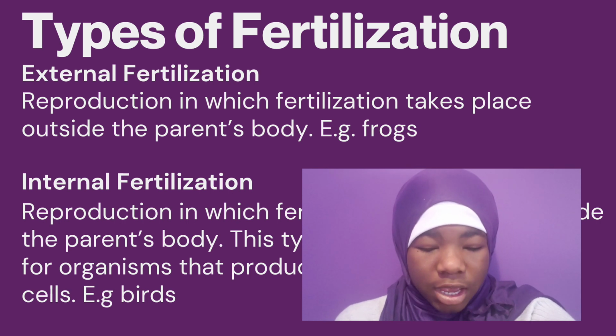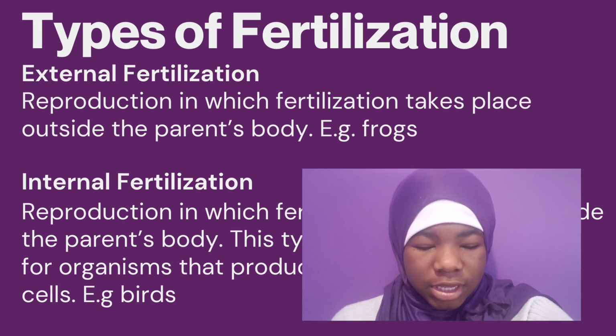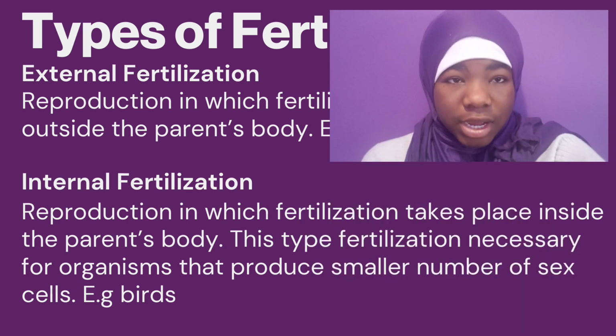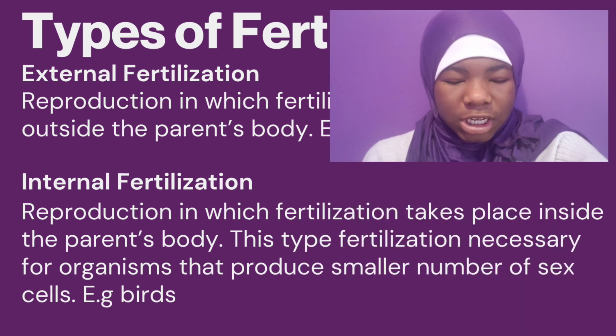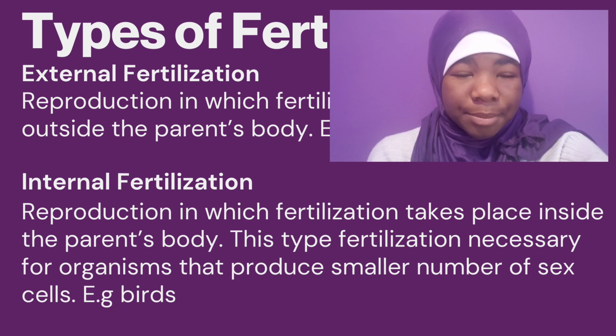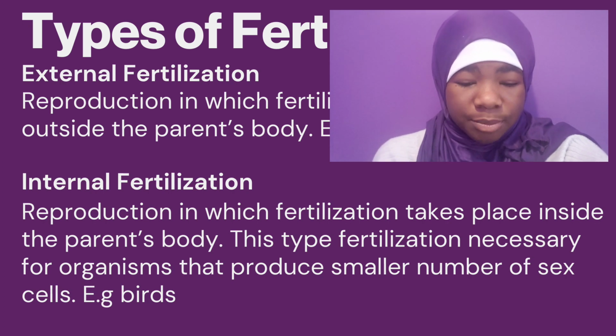So external fertilization is reproduction in which fertilization takes place outside the parent's body. Frogs do that. Then we have internal fertilization, which is when fertilization takes place inside the parent's body. Like humans, the fertilization process happens inside the body. It doesn't happen outside. And this type of fertilization is necessary for organisms that produce a smaller number of sex cells, so humans or birds.